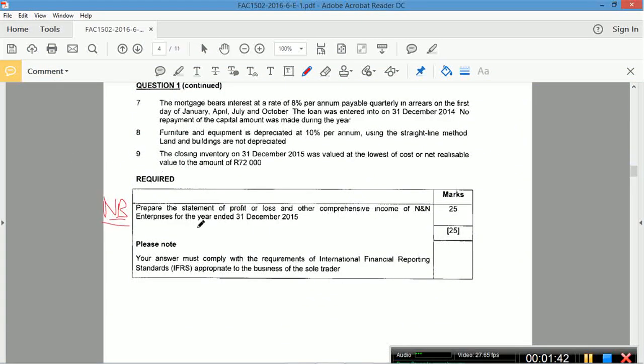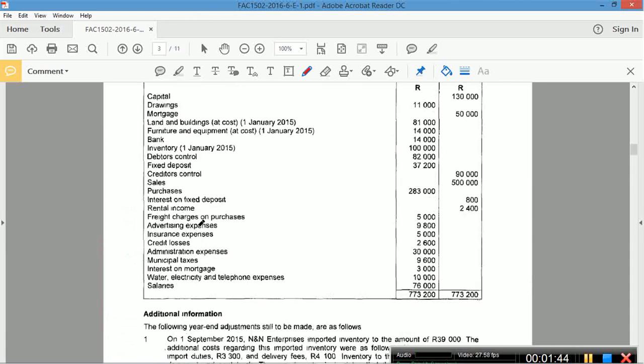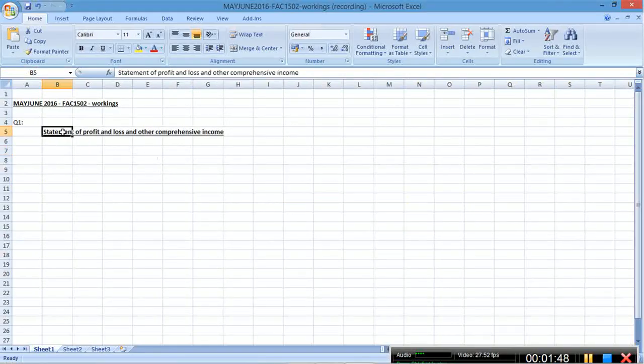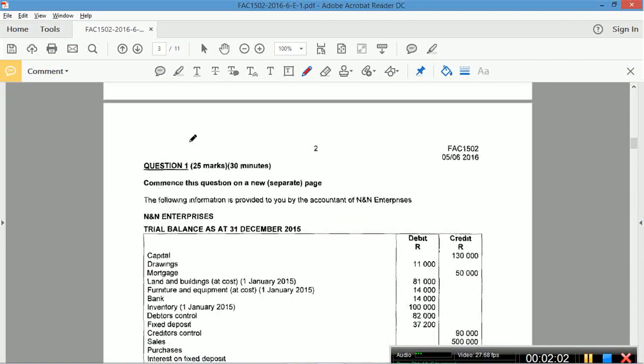The next bit, we need to get the easy marks. Trial balance. If I'm looking at the statement of profit and loss and other comprehensive income, the only thing that I'm going to be worried about is income and expenses. That's it. I'm not going to waste my time looking at assets and liabilities because I don't need it for this disclosure. Okay, so you need to stick to the time allocation. It shouldn't take me longer than 30 minutes to do. If it does, that's a problem.